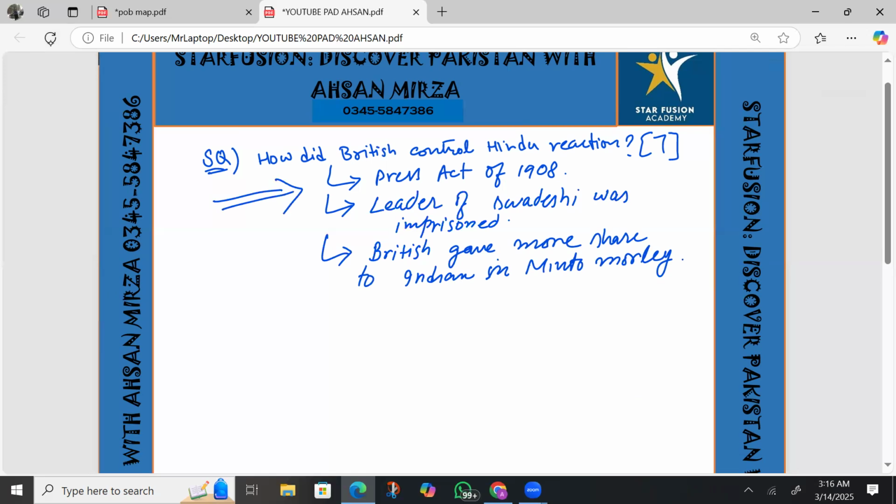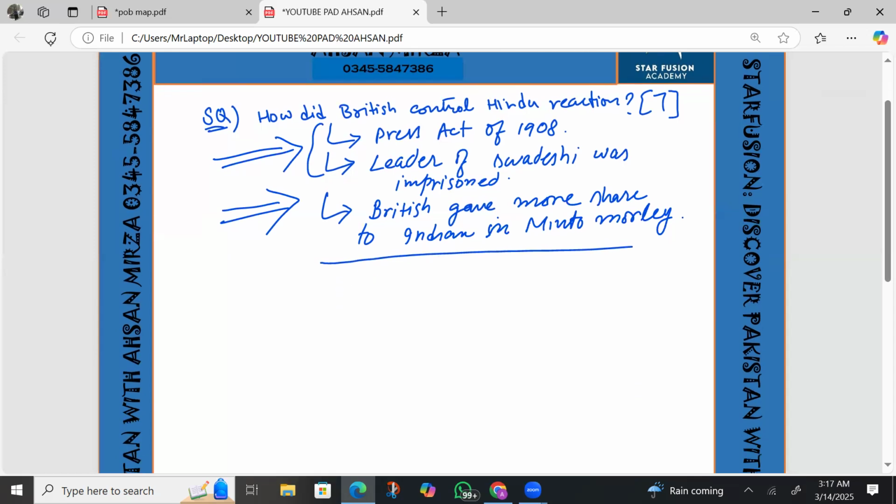There are two coercive measures, meaning they used force in these two measures. And the third measure is a conciliatory measure, meaning they tried to resolve things by sagacity, by using their rationality. They wanted to gain the support of many leaders by giving them more share. That's the way in which the British controlled the reaction over partition of Bengal.